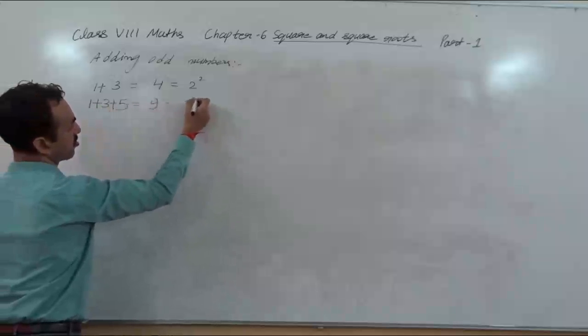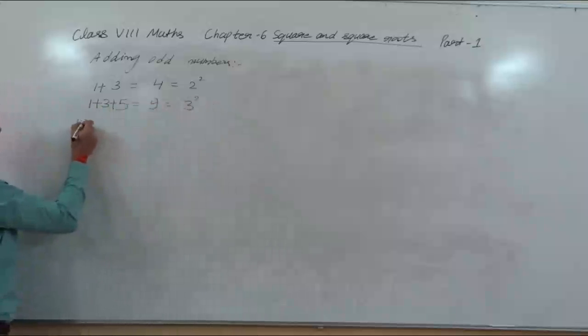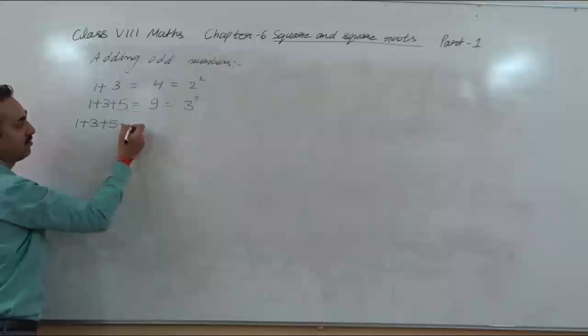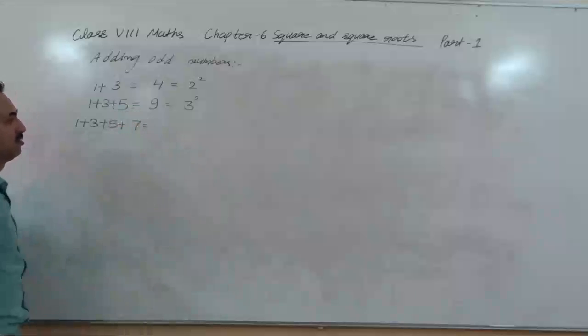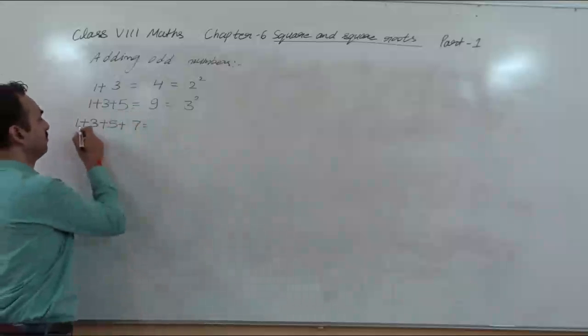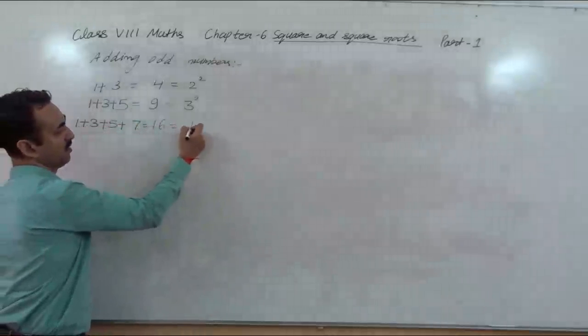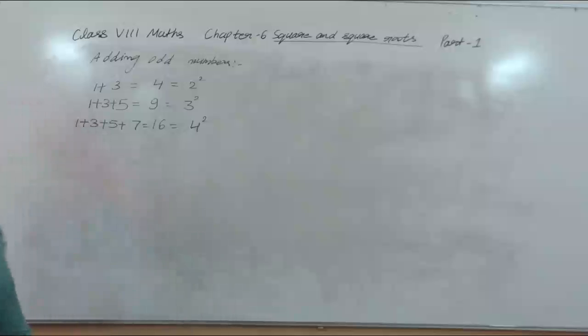And 9 is also a square number. We take one more, 1 plus 3 plus 5 plus 7. 1 plus 3 is 4, 4 plus 5 is 9, 9 plus 7 is 16. And 16 is also the square of 4.